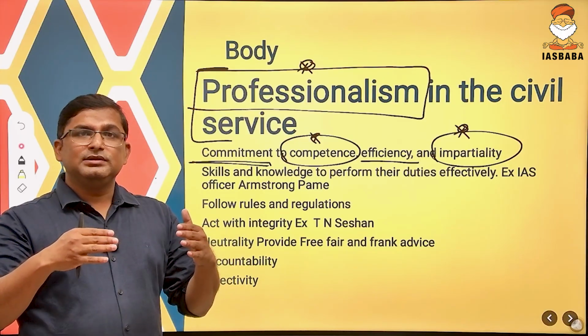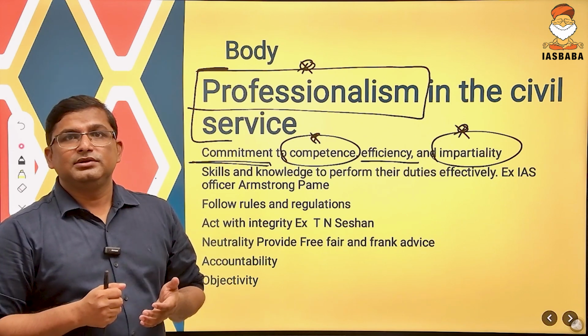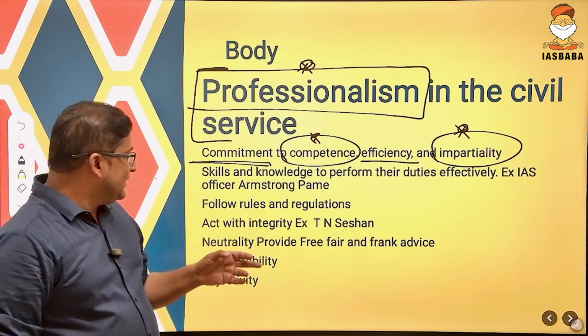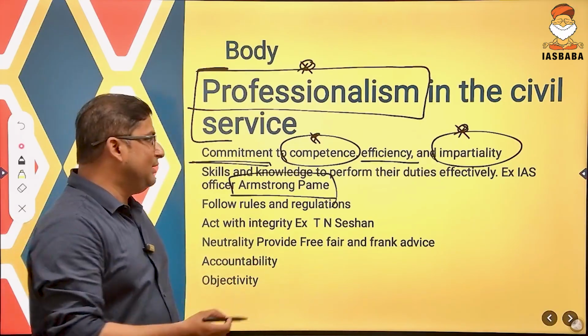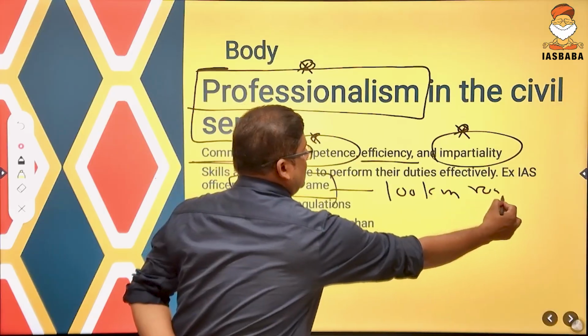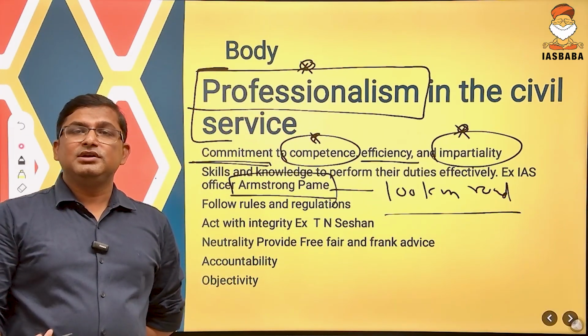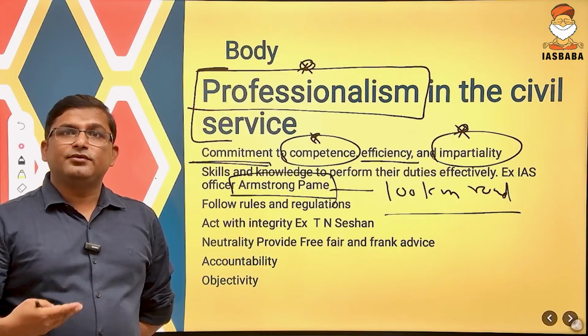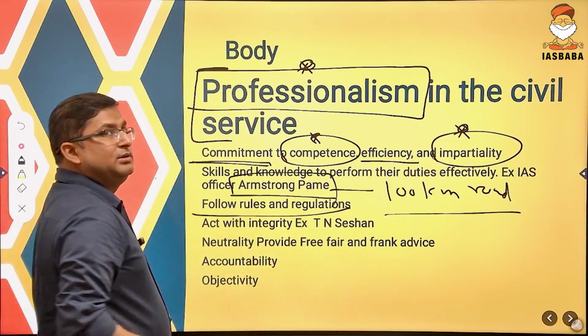Government is running out of resources. There is scarcity of resources in this country. So there are a few civil servants, like you must have heard about Armstrong Pame. He built a 100-kilometer road without taking government support, by crowdfunding. So that is how civil servants are expected to perform in India, and they must follow rules and regulations.